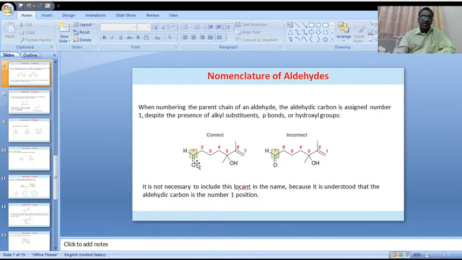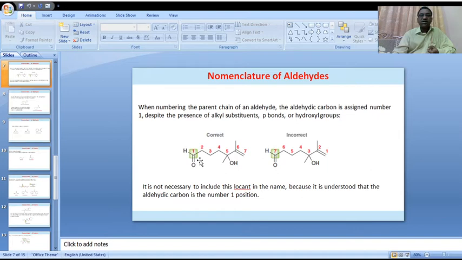Here the aldehydic carbon is assigned number 1 position. Here the aldehydic carbon gets number 7. Numbering starts from the right hand side here, and from the left hand side there.